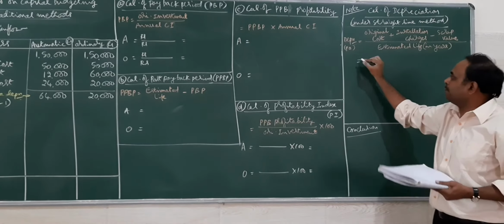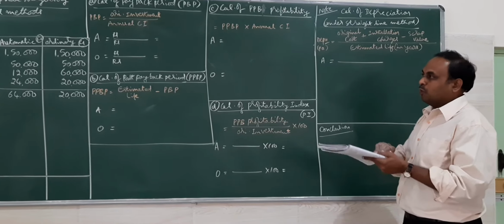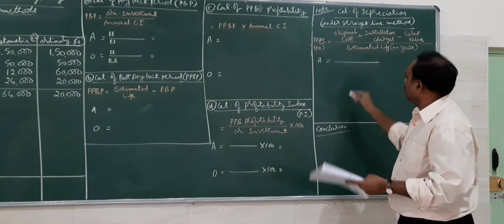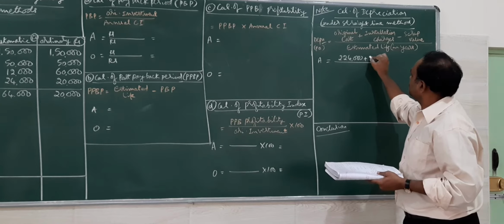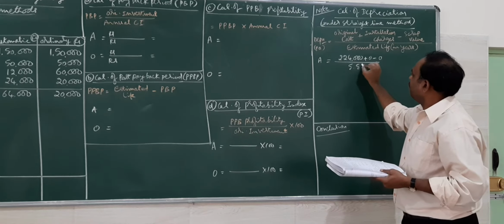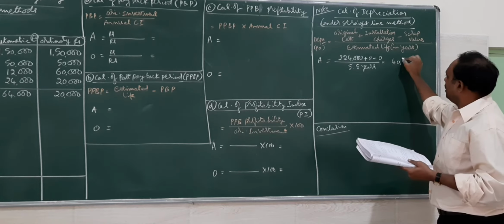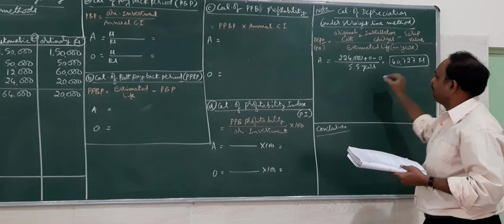First, for the automatic machine, let me take the original cost given as 2,24,000, no installation charge, no scrap value, estimated life 5.5 years, so 40,727 rupees per annum.